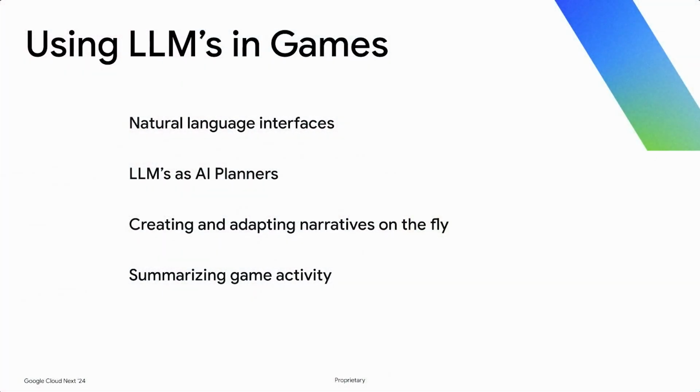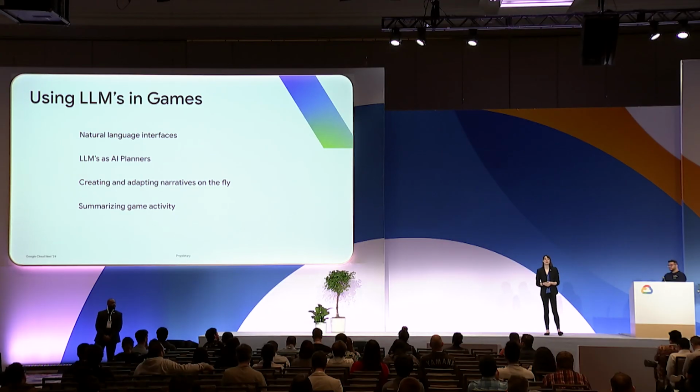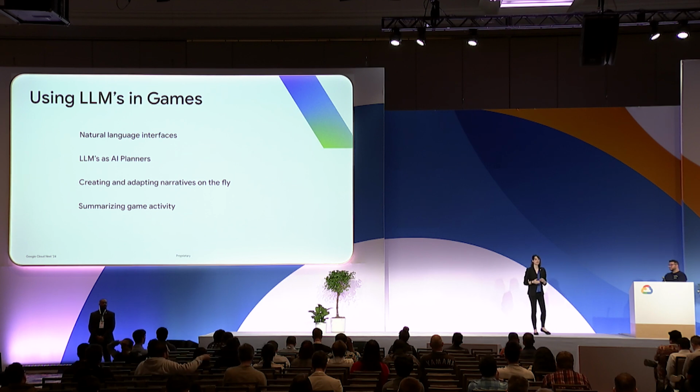And then as we start seeing more and more consumer-focused neural network processors on hardware and phones and laptops, we're going to be able to start leveraging local models to produce stuff on the fly with zero latency. And I believe Google actually has been working on a local model version of Gemini, if I remember correctly. And so we want to talk specifically about using LLMs in games, because that's what we've been playing with.